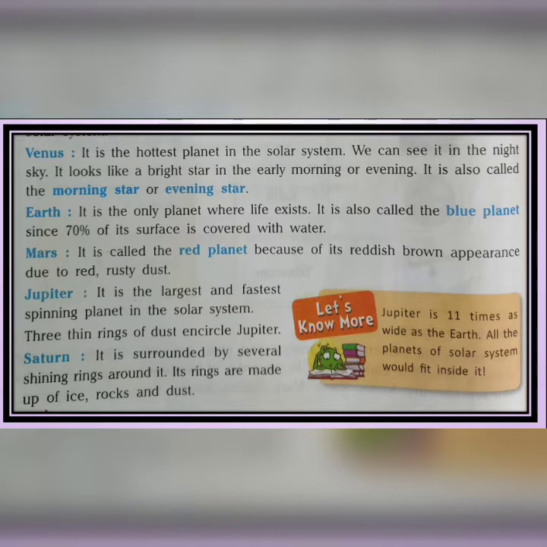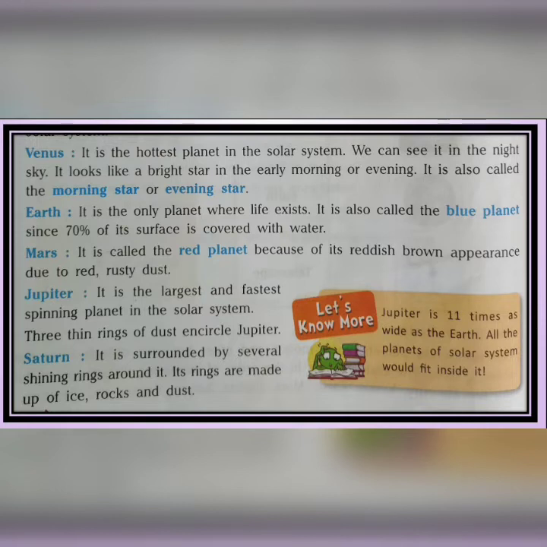So the second planet, what is it? Venus. Yes, and it is the hottest planet in our solar system. And Venus is the bright star that we see in the night sky, twinkling. It is the planet Venus.